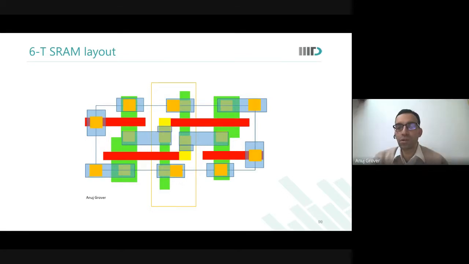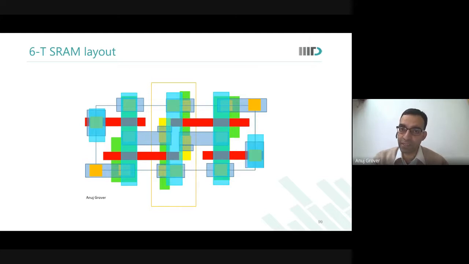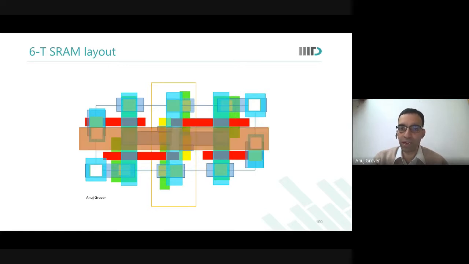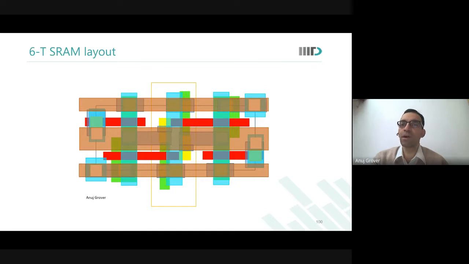So that was metal 1. Now these metal 1s also need to be tapped. Why? Because word line needs to come, ground needs to come, all those power supplies need to be connected. So you put VRs over there, and then you put metal 2. These two are the bit lines. This is the VDD. These are the stubs for the word line, the stubs for the ground. Then you make VR2 and you make the word line and the ground connections.